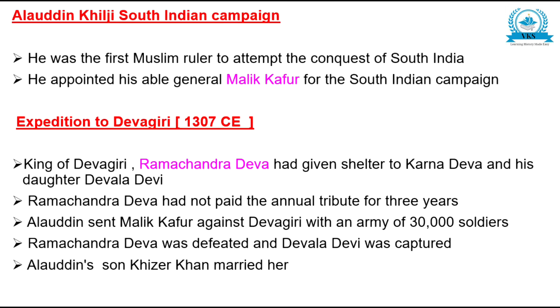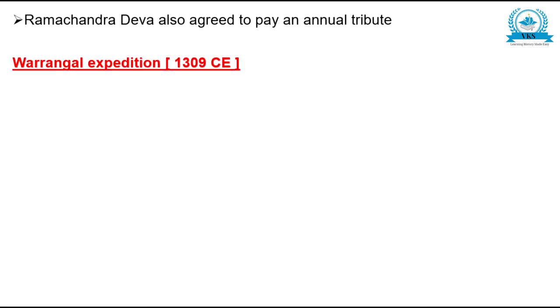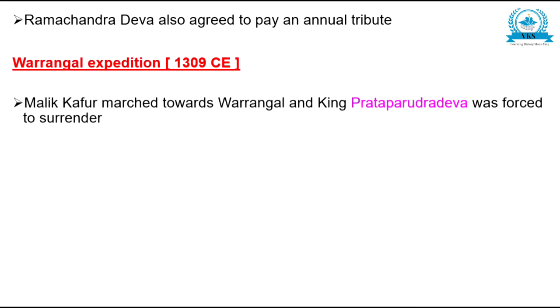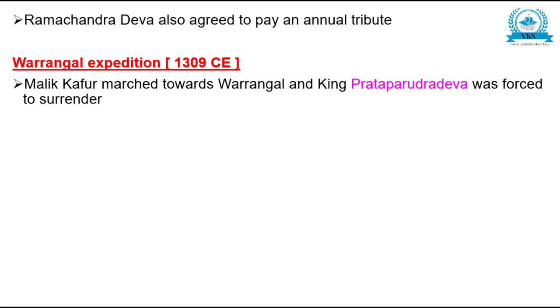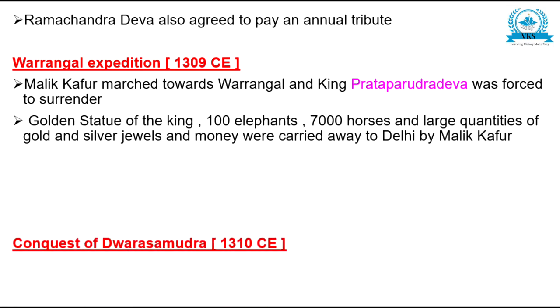So till now we have seen that after the expedition of Devagiri, next we saw is Warangal Expedition, which happened in 1309th century era. Malik Kafur marched towards Warangal and King Prataparudradeva was forced to surrender. A golden statue of the king, 100 elephants, 7,000 horses, and a large quantity of gold and silver jewels and money were carried away to Delhi by Malik Kafur.